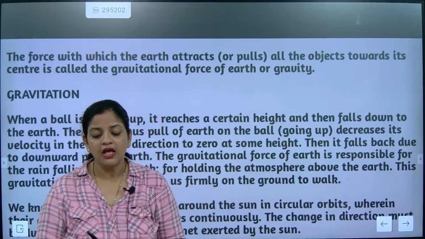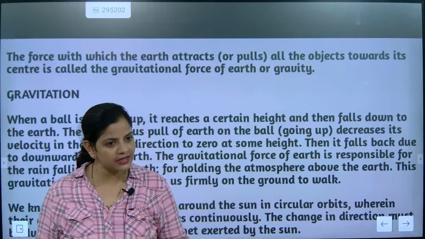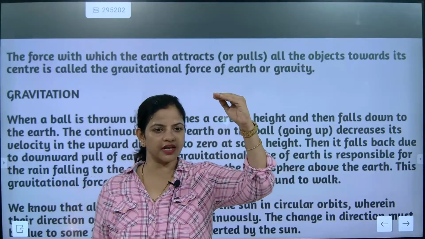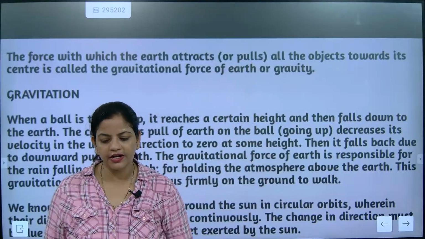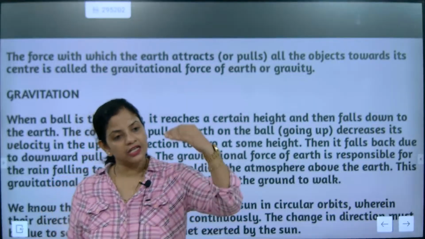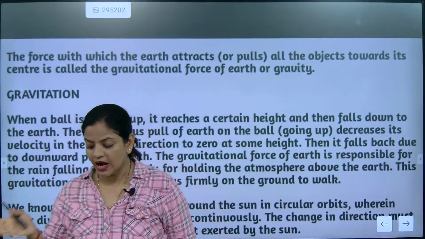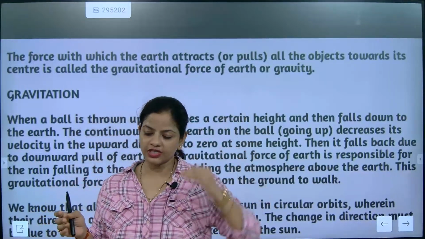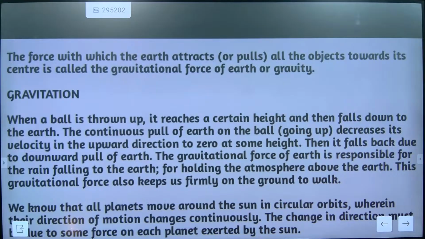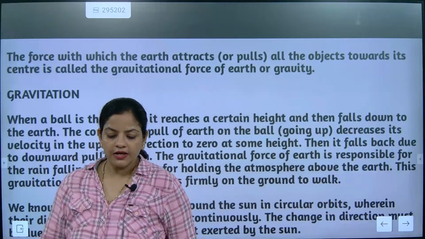Come on, say, children. So that means, when the object reaches a certain height, it will then fall down. Got it? Is its velocity increasing or decreasing? Its velocity is decreasing. First it goes with a high velocity, but after some time the velocity decreases. Understood? So when a ball is thrown up, it reaches a certain height and then falls down to the earth.